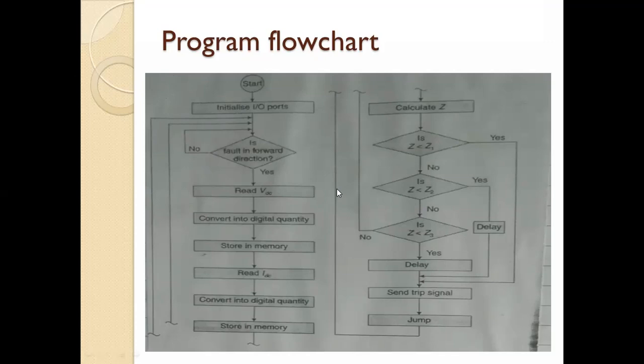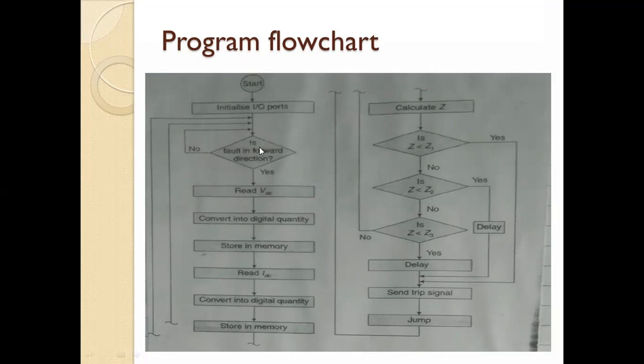Which are the IO ports here? Anyone? First is the current and second is the voltage signals we are giving, using the analog to digital converter as input.